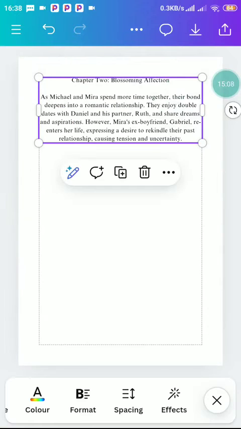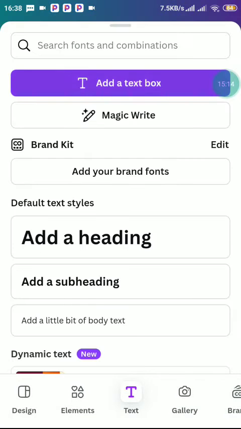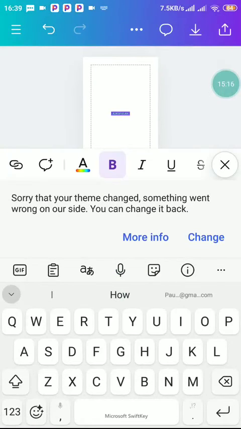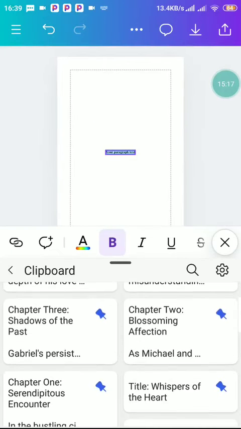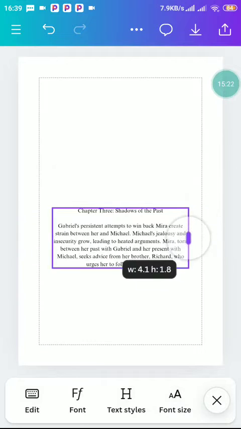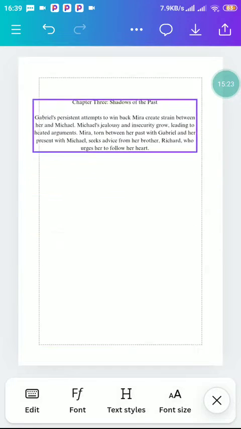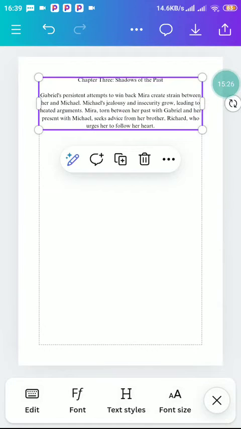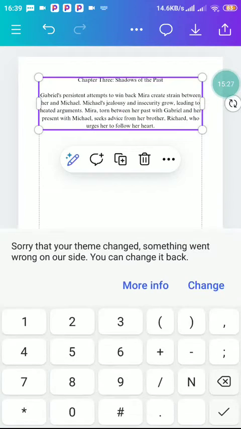So we continue with our chapter 3. You press text, add a text box, go over to your chapter 3, press chapter 3. So this is it. You drag it up. Font size 13.